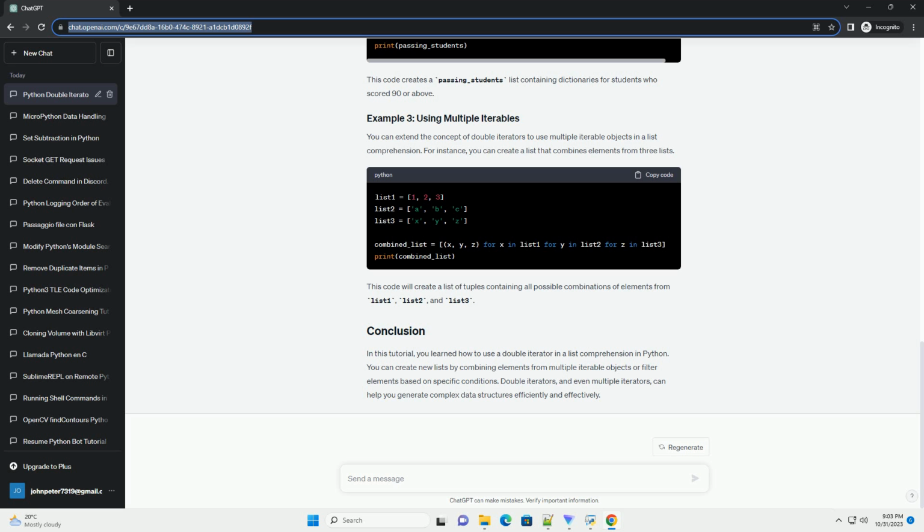You can create new lists by combining elements from multiple iterable objects or filter elements based on specific conditions. Double iterators, and even multiple iterators, can help you generate complex data structures efficiently and effectively.